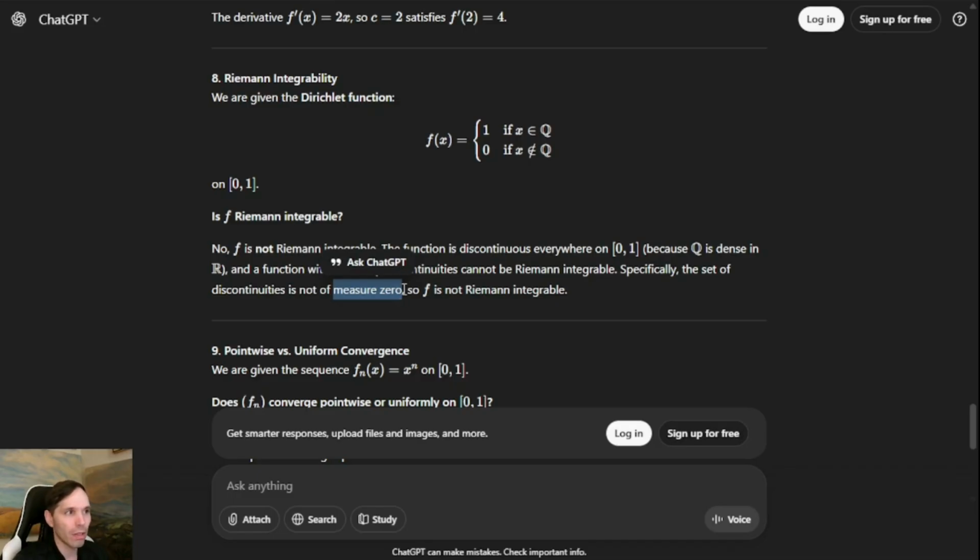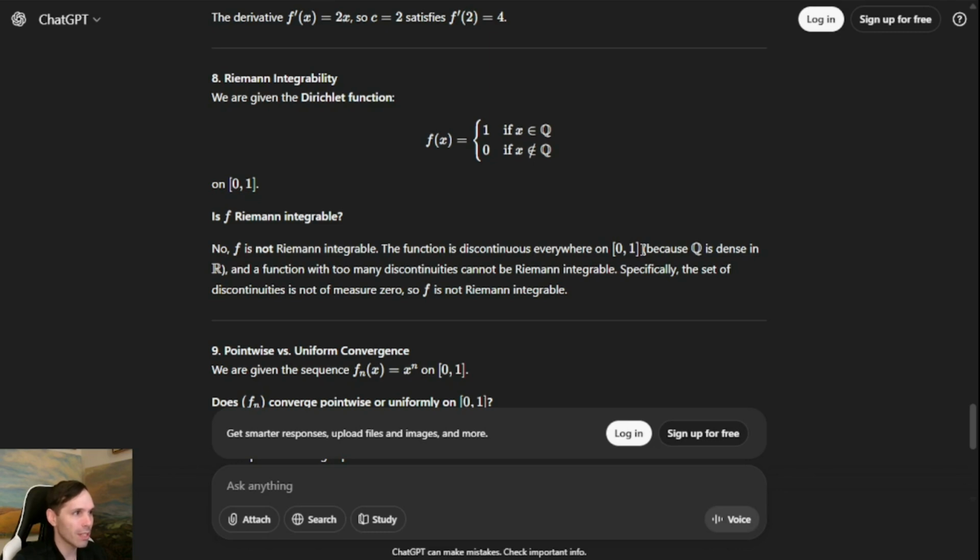This is one of the first things you would learn in a graduate course in real analysis. I'm sure that some institutions would teach measure theory to undergraduates in their analysis course, or maybe even just mention it. But yes, this is basically the reason why f is not Riemann integrable, is that it has too many discontinuities.